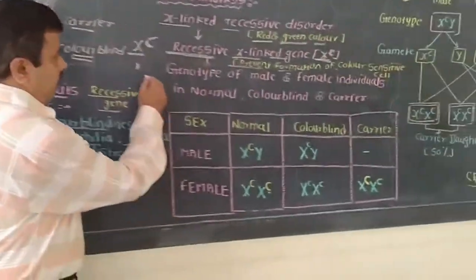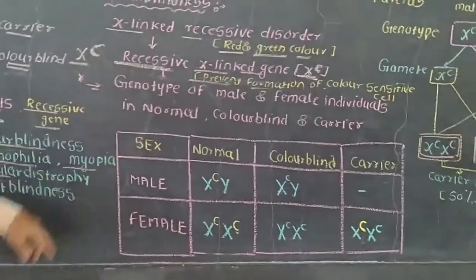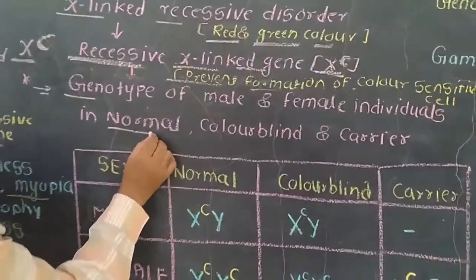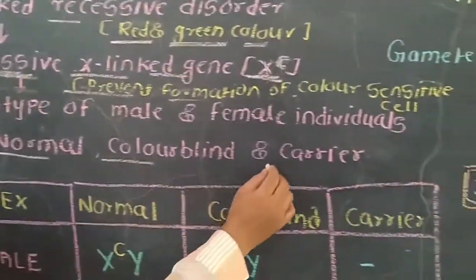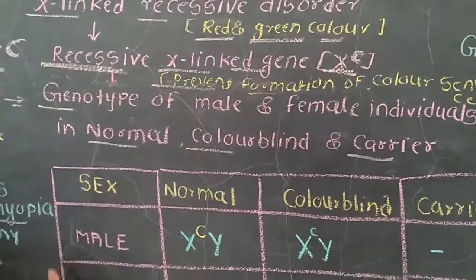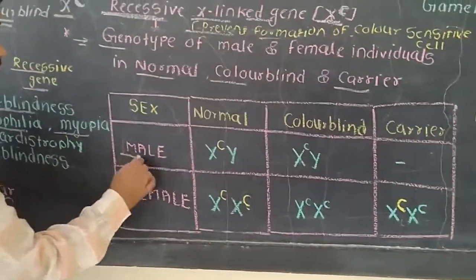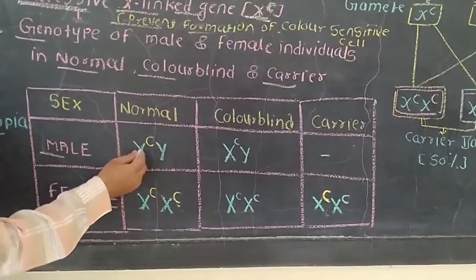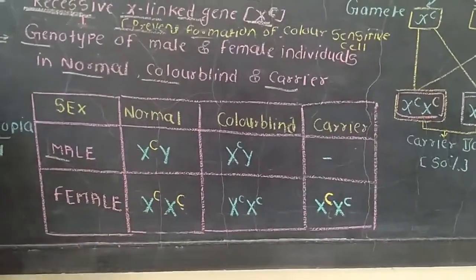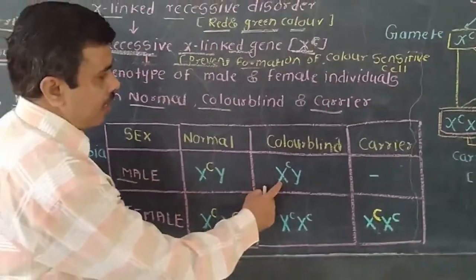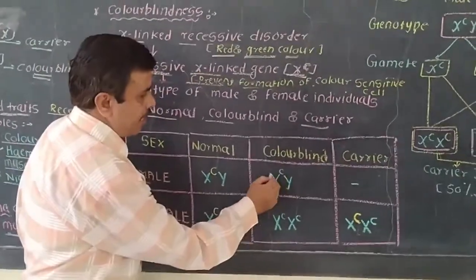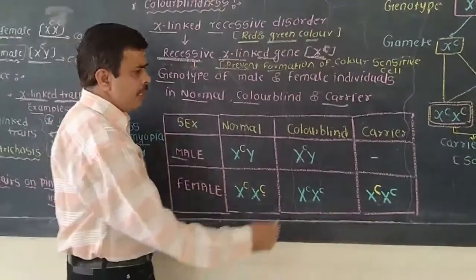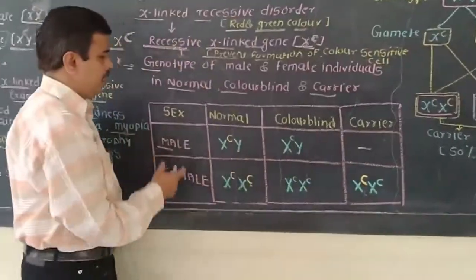Okay, now here we will see the genotypes of male and female individuals in the normal condition, the color blind condition, and the carrier condition. Here in the blocks is the male normal condition. On the X chromosome, capital C represents the normal condition. In the male, if the small c recessive gene is present on the X chromosome, then this male will be color blind, and the carrier condition does not occur in the male.